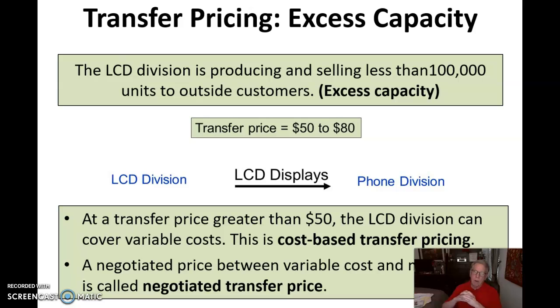At a transfer price greater than $50, the LCD division can cover variable cost. That's a cost-based transfer pricing. A negotiated price, of course, between the variable cost and the market price is called the negotiated transfer price. And that's usually where the chief financial officer needs to step in and make the decision.